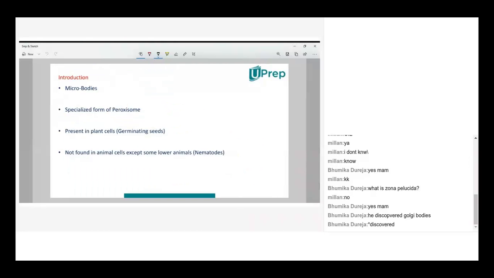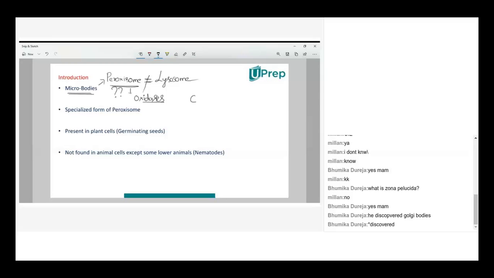See here, peroxisomes are microbodies. So the first point you have to understand is that peroxisome is a microbody. Now the remaining matter, don't bother about it, I'll explain later. Now understand about peroxisome. Peroxisomes are similar to lysosomes in one way and they differ from lysosomes in another way. That I explained already. Here peroxisome contains different enzymes. The enzymes are called oxidases. So what is the function of peroxisome? That I am explaining over here.